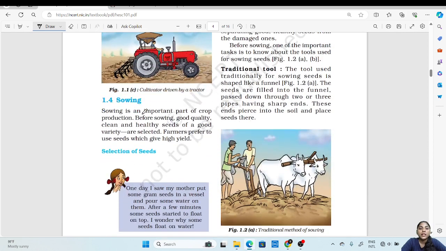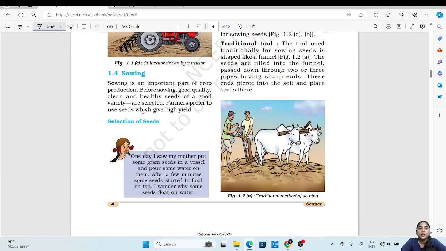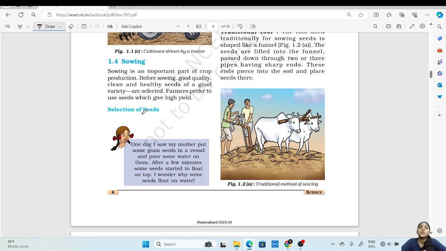The second agricultural practice is sowing. Now sowing is an important part of crop production. Sowing is the process where the seeds are added to the field. Before sowing, the selection of seeds is done.